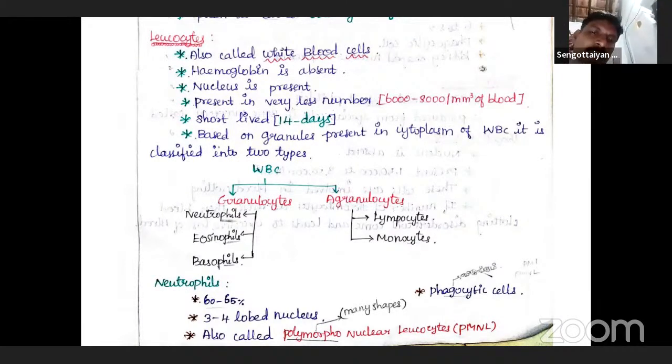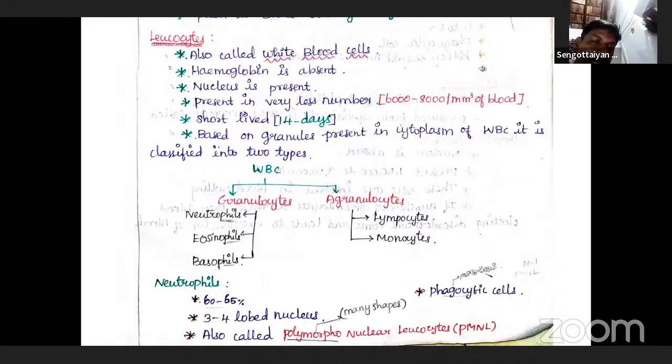There are two main categories of WBC: granulocytes and agranulocytes. Those are the two important major categories of WBC. We'll discuss them one by one.